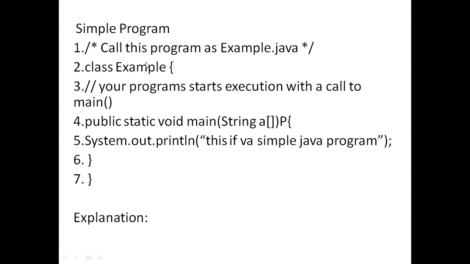This program is executed, called, by the Java Virtual Machine. So the Java Virtual Machine is the caller, and main does not return anything to the caller. That's why we are using void here.